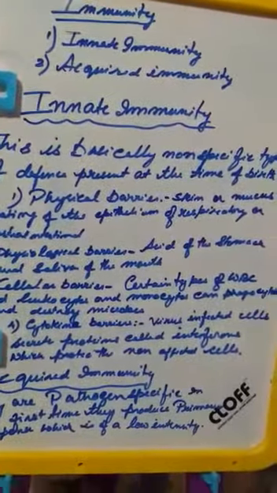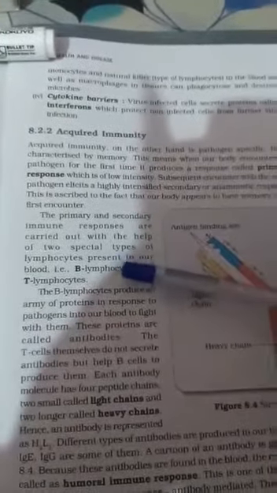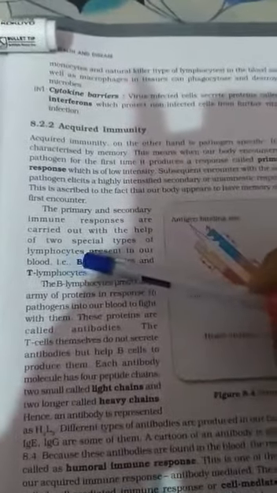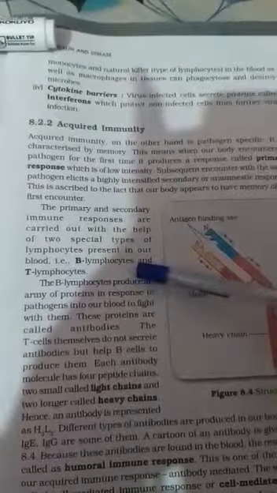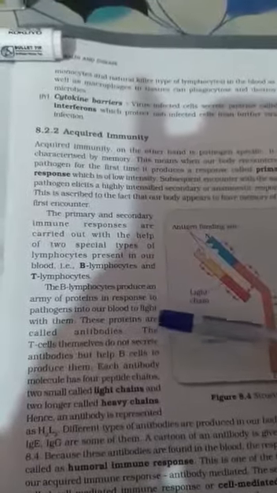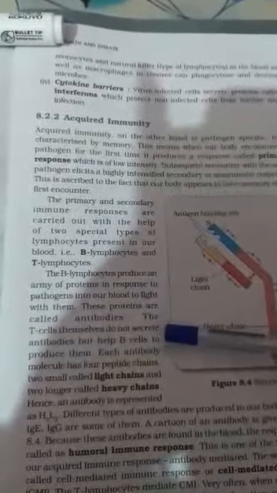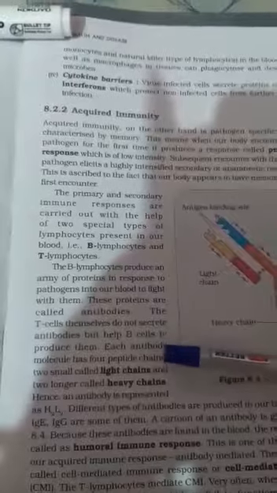Okay, now here you see, the primary and the secondary immune responses are carried out with the help of two special types of cells known as lymphocytes present in our blood. There are two types of lymphocytes, the beta lymphocyte or the B lymphocyte and the T lymphocyte. Basically, the B lymphocyte produces an army of proteins in response to the pathogen in the blood. These proteins are called antibodies, and the T cells themselves do not secrete any antibody but help the B cells to produce them.